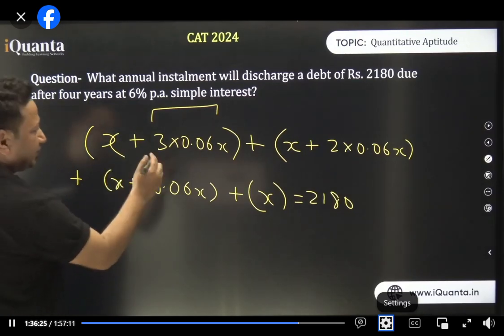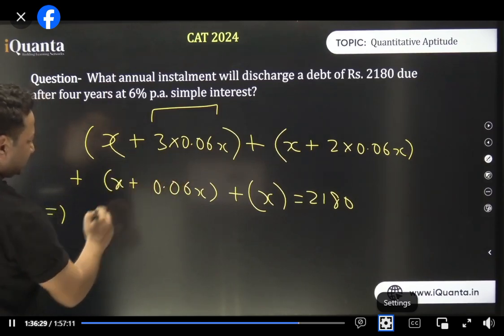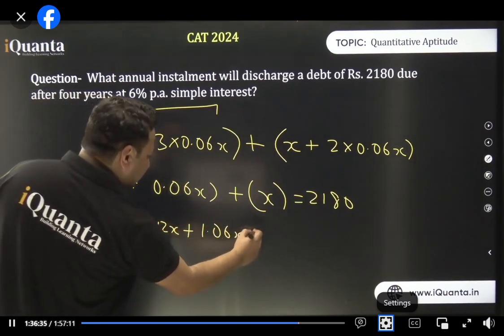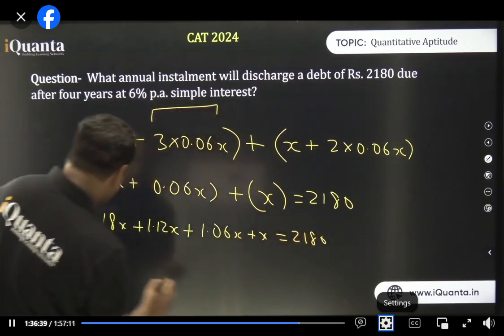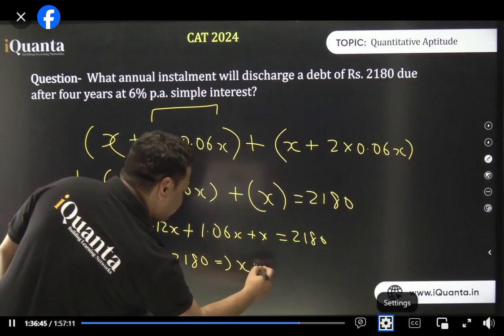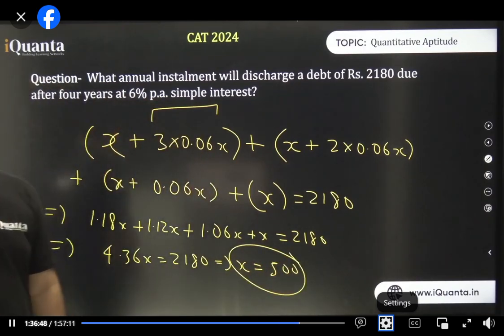Let us solve this now. 3 into 0.06 is 0.18. So I think 1.18x plus 1.12x plus 1.06x plus x is equal to 2180. That is what you must have got. If you calculate this, you will get 4.36x. That is equal to 2180. Calculate for x. 500 is the answer. Exactly, Sridej.